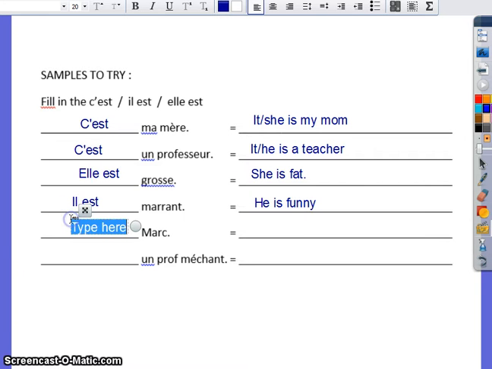Next one here is just a person's name. If you check your notes, you'll see that if you want to say he is or it is Mark, the way you would do that if it's just followed by the name Mark is you would use c'est, and again that would either mean it or he is Mark.